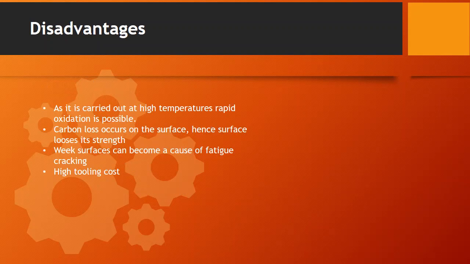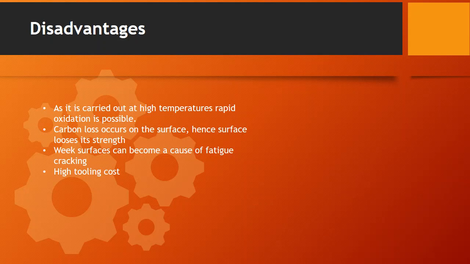Let's see the disadvantages of this. So one disadvantage is, as the process is occurring at very high temperature, there is a possibility of oxidation. Secondly, the carbon loss on the surface occurs, and hence the surface loses strength. All of you know that carbon generally improves the strength in a lot of materials, and if the material surface is losing carbon, its strength will get loosened.